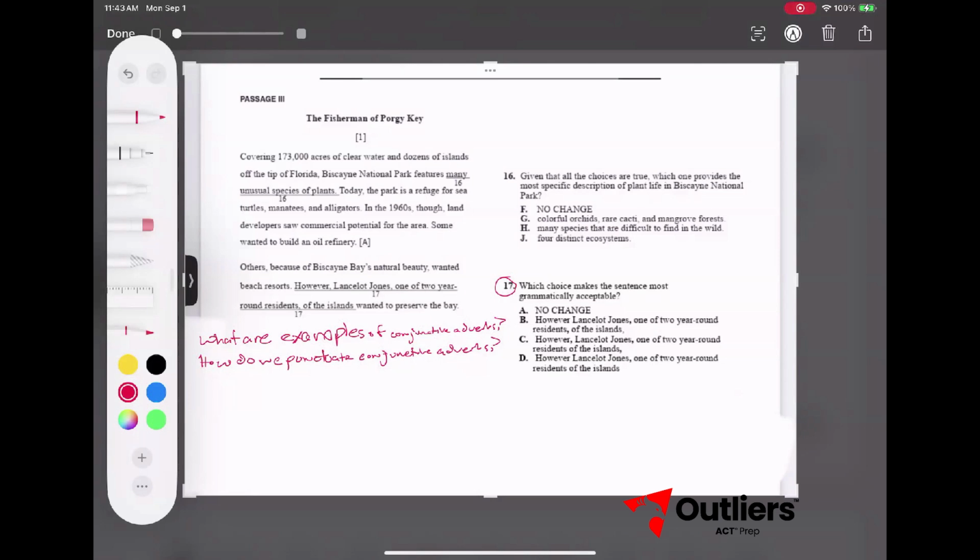How do we punctuate conjunctive adverbs? Punctuation before and after. There are exceptions to this rule, but this is the rule. And so it'll make this question a little easier knowing the rule. With that in mind, let's go ahead and take a look at 17.